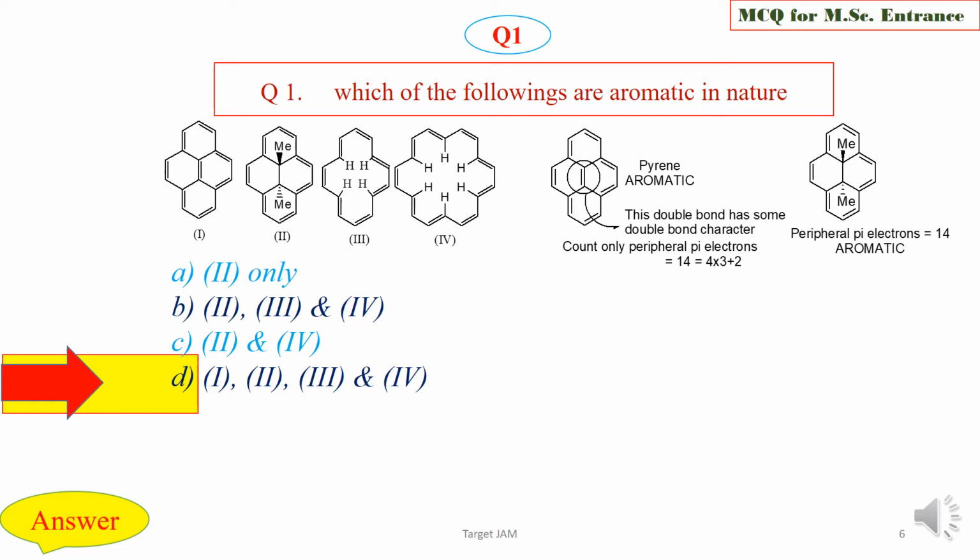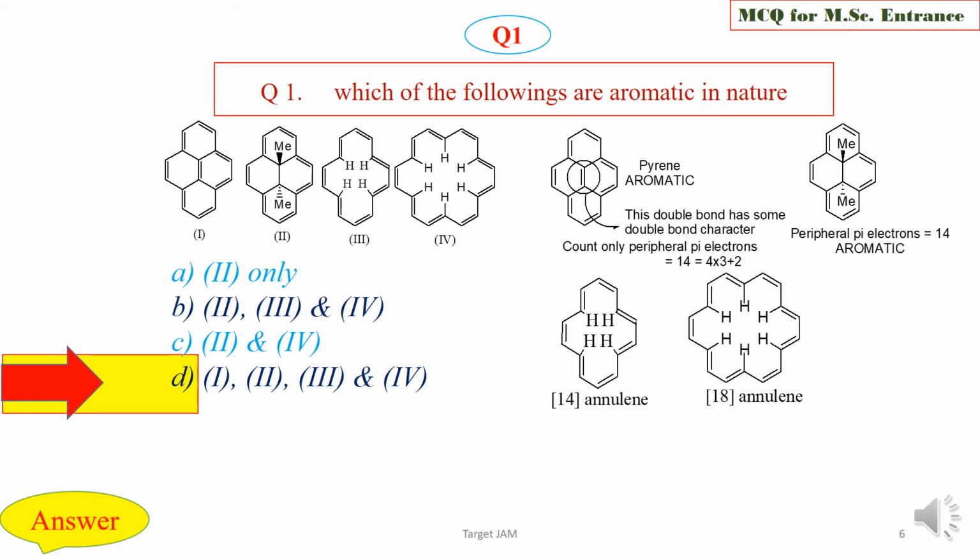So these two are aromatic, and in this compound 1, the inside double bond has some double bond character, that means olefinic character, and the other bonds behave with aromatic character.